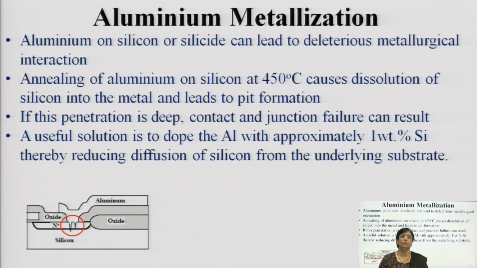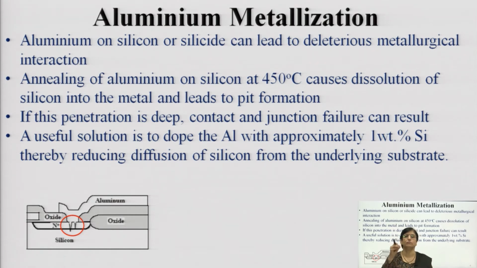Now, aluminum on silicon or silicide can lead to detrimental metallurgical interactions. Annealing of aluminum can result in dissolution of aluminum into the silicon; it can penetrate and form pits.